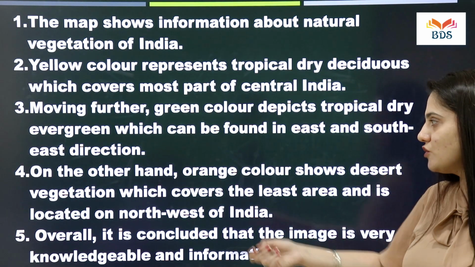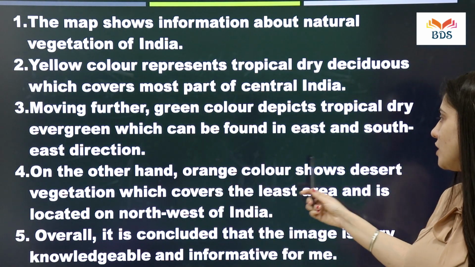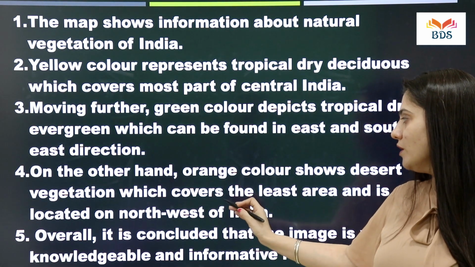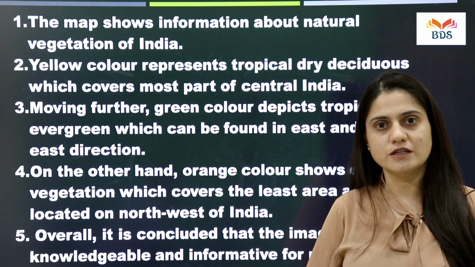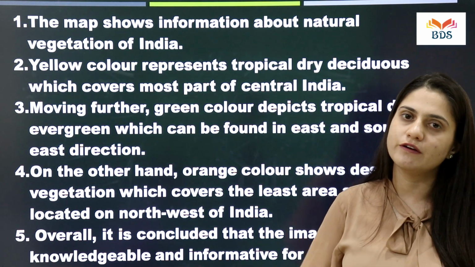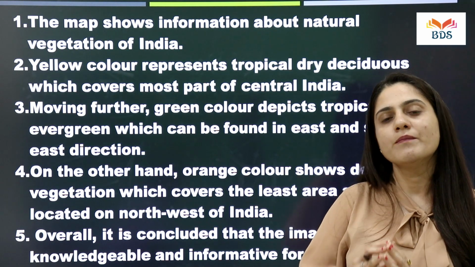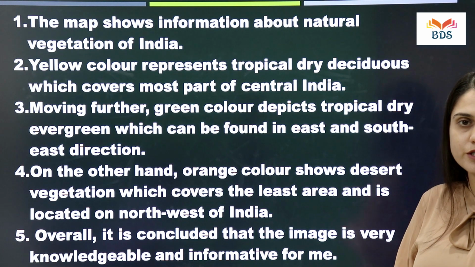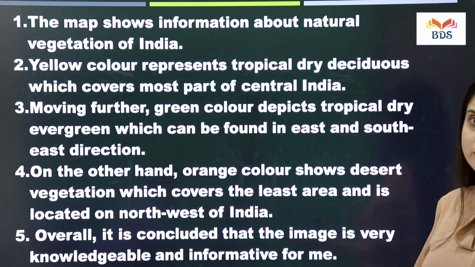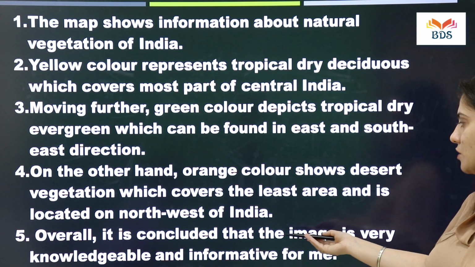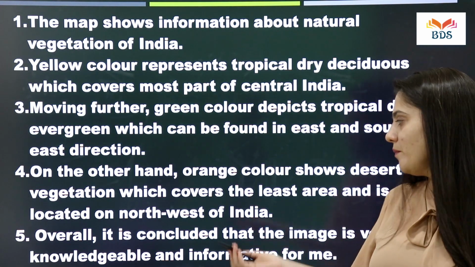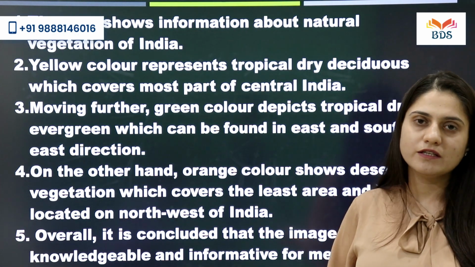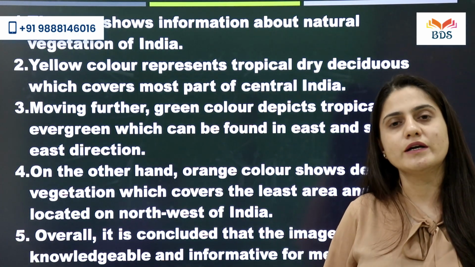Then some contrasting features. So on the other hand, orange color shows desert vegetation which covers the least area and is located on northwest of India. So now as a contrasting feature, we have given the area which includes the least, and an overall conclusion. You can give a general statement or you can make predictions as well. In this case, we have said that overall it is concluded that the image is very knowledgeable and informative for me. So using this template and this parameter, you can go on and practice your maps.